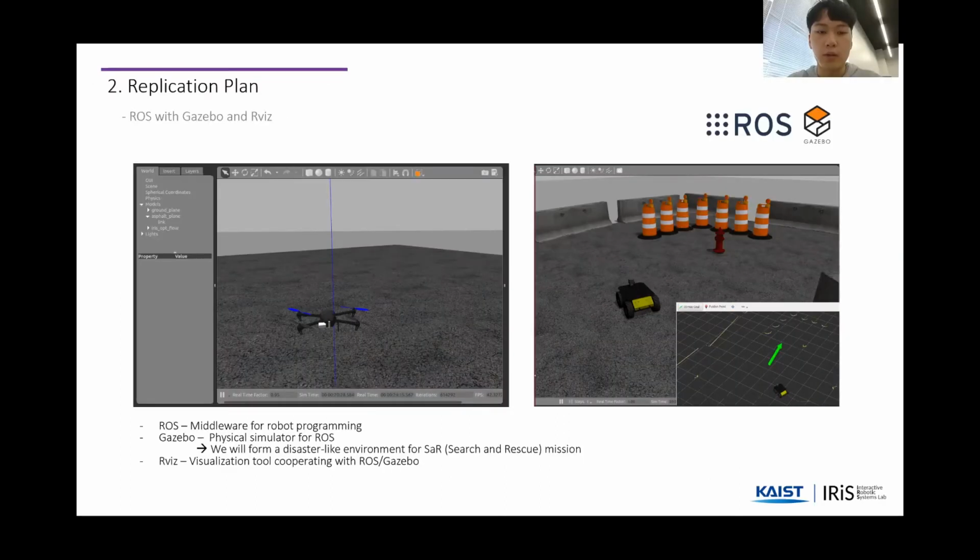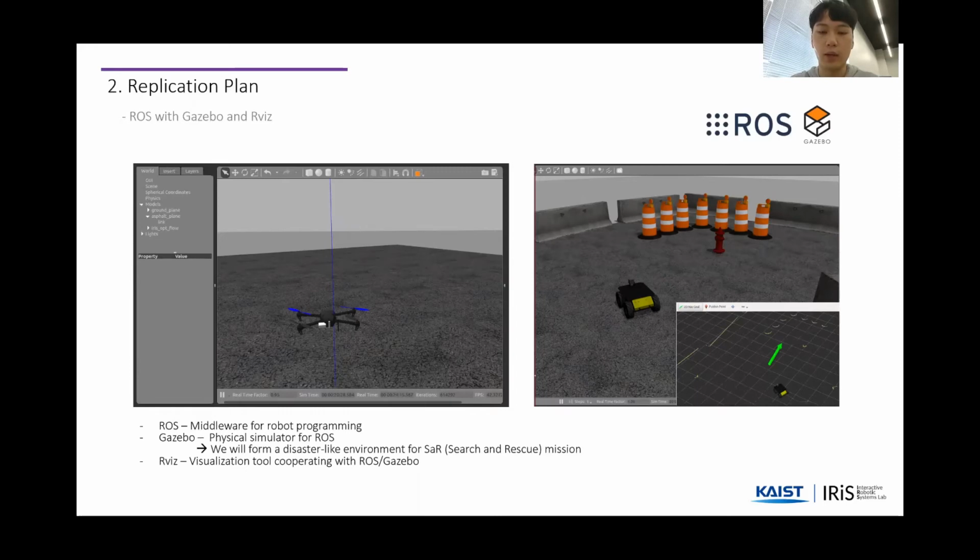We are going to replicate the contents of the paper based on the ROS and Gazebo environment. We adopted ROS because it is the most flexible and powerful framework for writing robot software. Together with ROS, we are going to utilize Gazebo and RViz. Gazebo is the physics simulator for ROS.